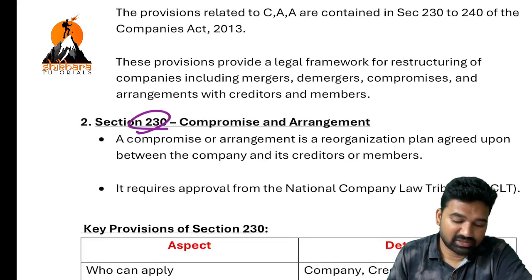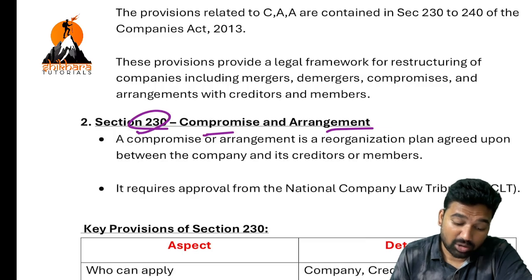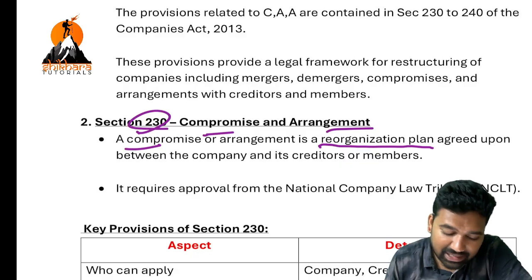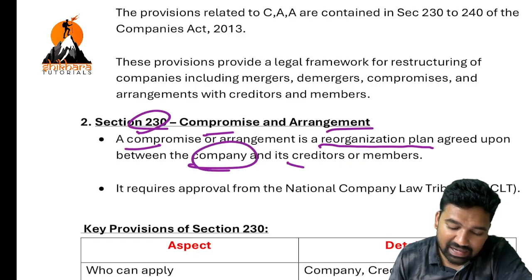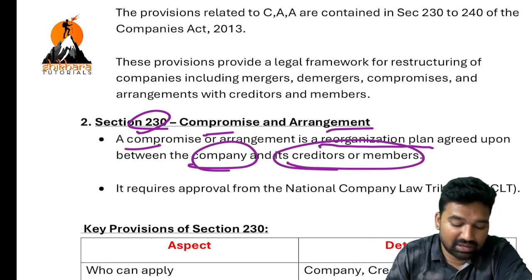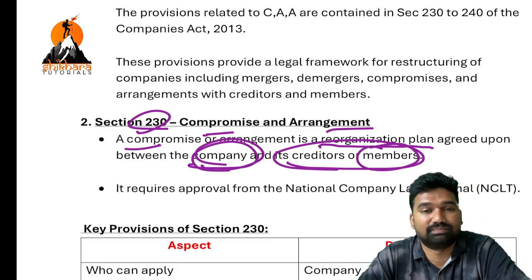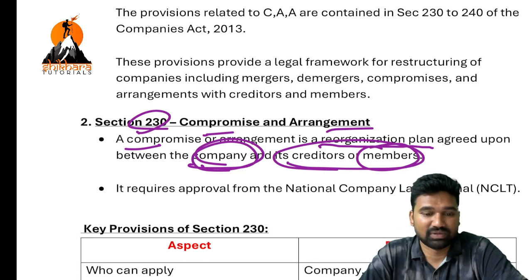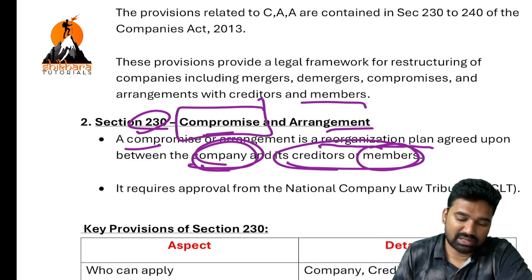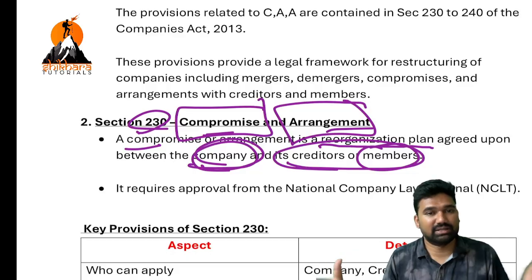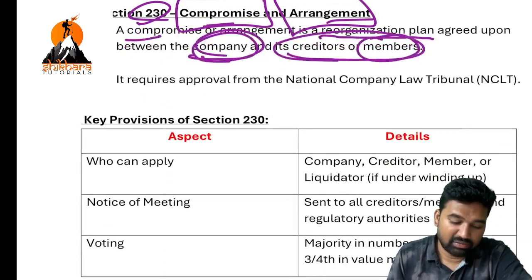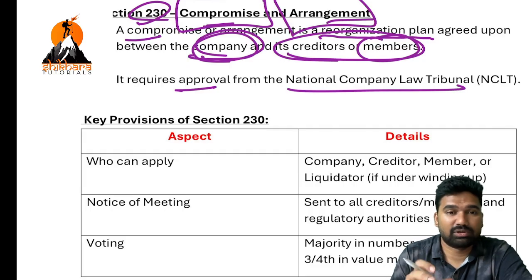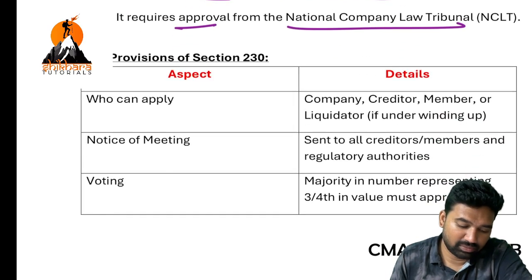230 is the responsible section for compromise and arrangement. Compromise or arrangement is a reorganization plan agreed upon between the company and its creditors or the company and its members. The compromise agreement or arrangement agreement. So compromise and arrangement, two different things. Okay. It requires approval from NCLT. So what is the process? Step by step, we will come to know through this discussion.